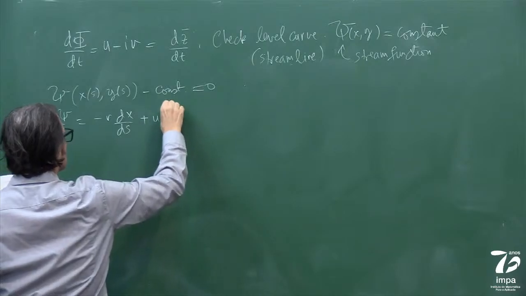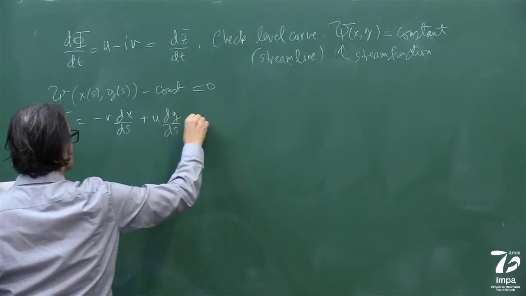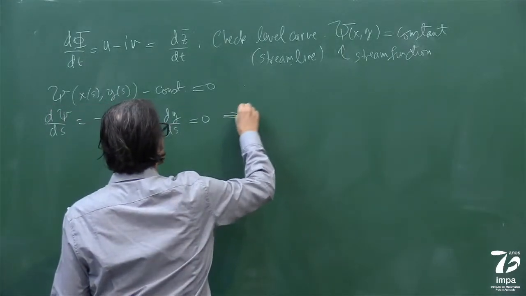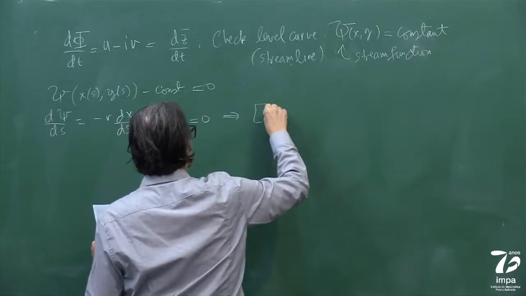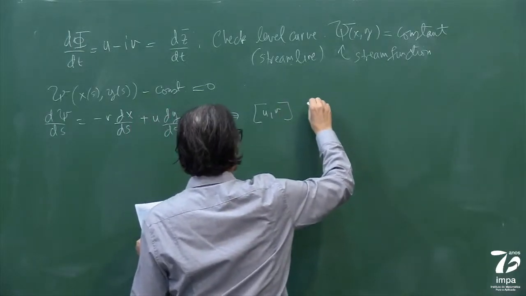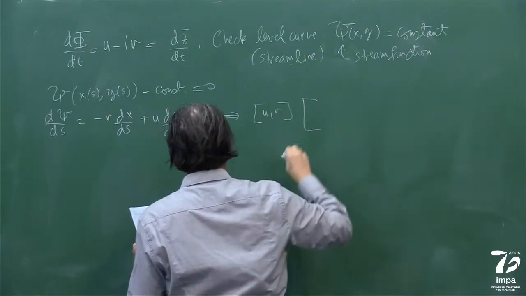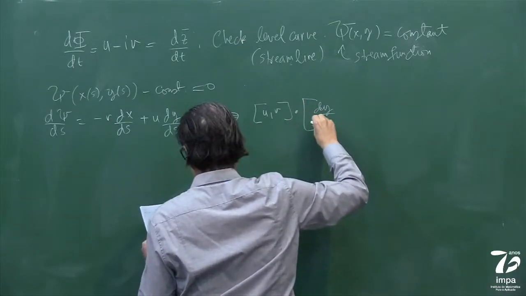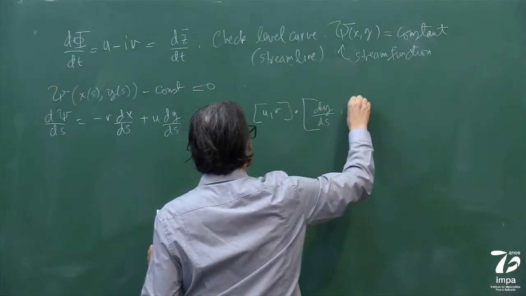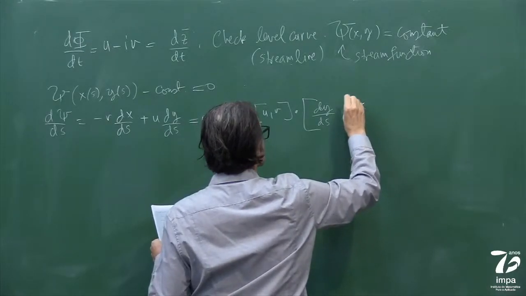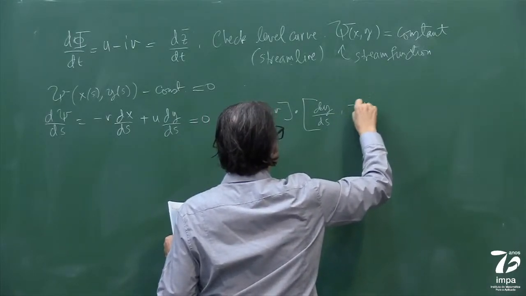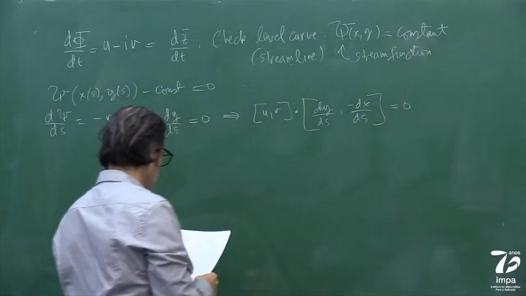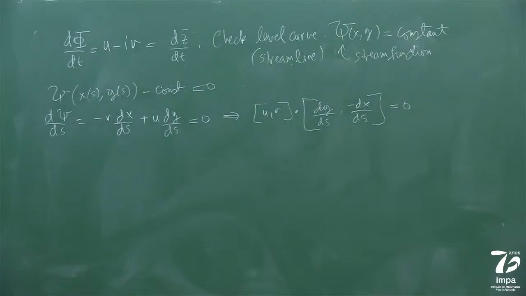I'm just skipping one calculation, very simple, which implies that the vector (u, v) scalar vector is equal to 0, which means